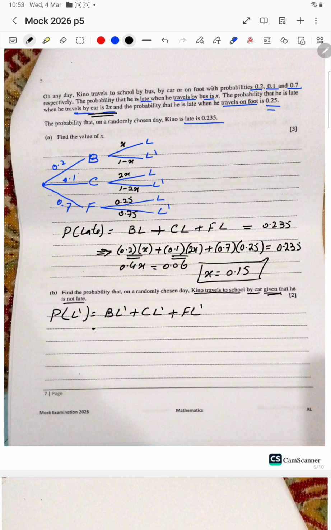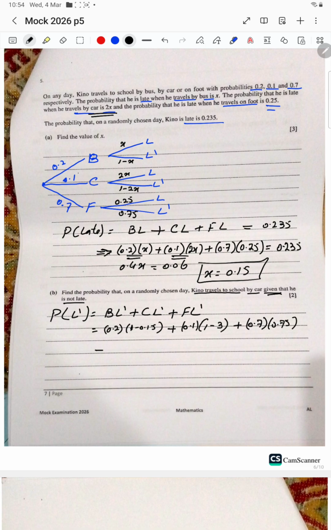So here I have 0.2 times not late, 1 minus x, meaning 1 minus 0.15, plus car is 0.1 times 1 minus 2 times 0.15, which is 0.7, plus foot is 0.7 and not late is 0.75.